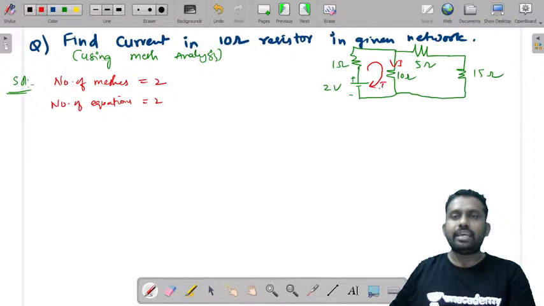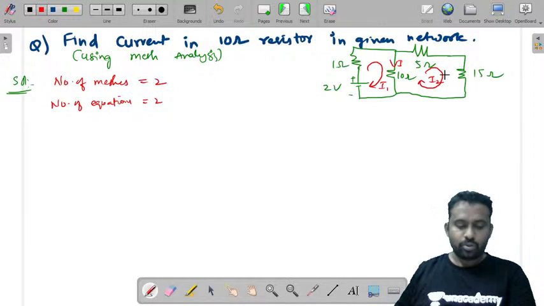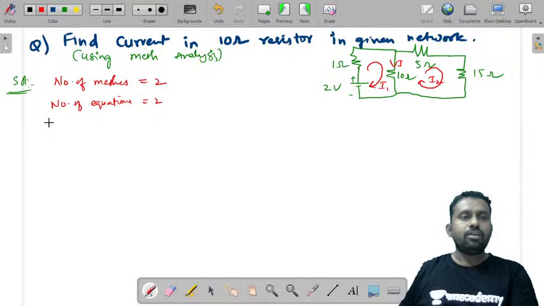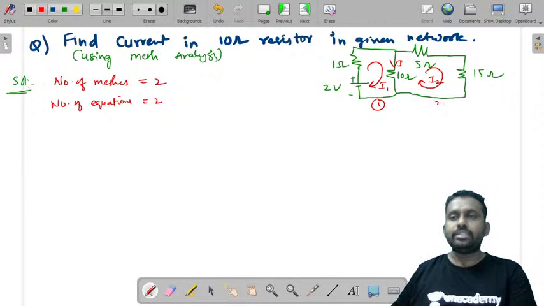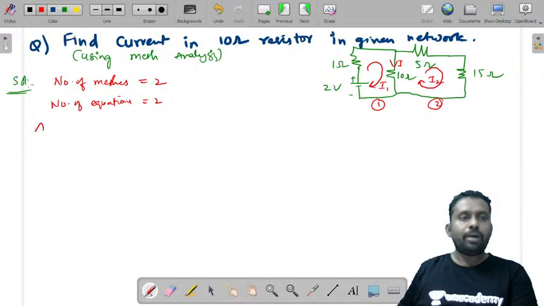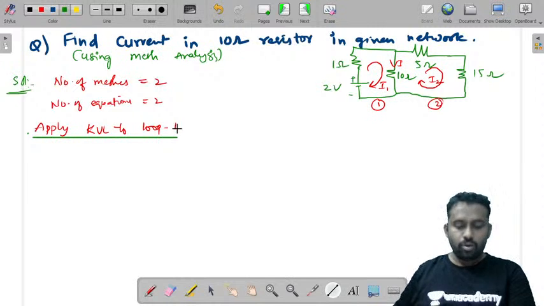You can take this as I1 in this direction and this as I2. Let us take two currents, I1 and I2. Now consider this as mesh 1 and this as mesh 2. Now we apply KVL to loop 1.